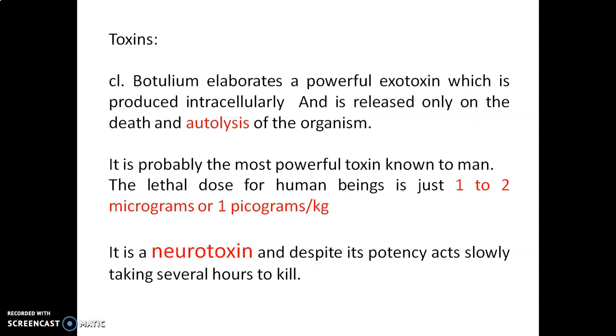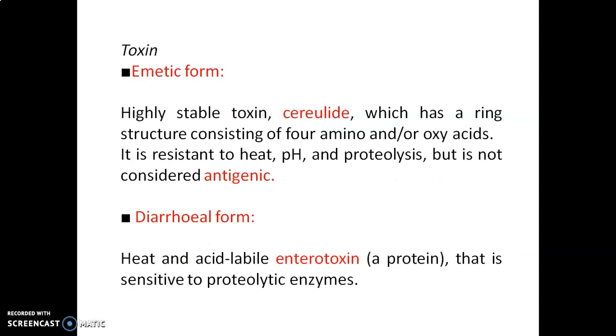It is probably the most powerful toxin known to man up to now, because the lethal dose for a human being is just 1 to 2 micrograms or even 1 picogram per kg. With a low dose it can show toxic effect. It targets the nerves, so it acts as a neurotoxin. It acts slowly, taking several hours, and may cause death to the person.